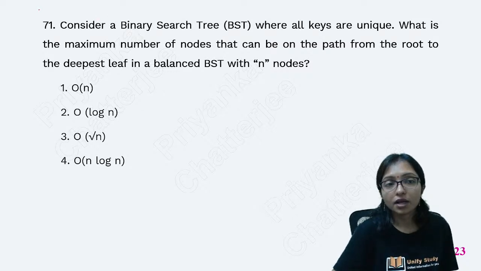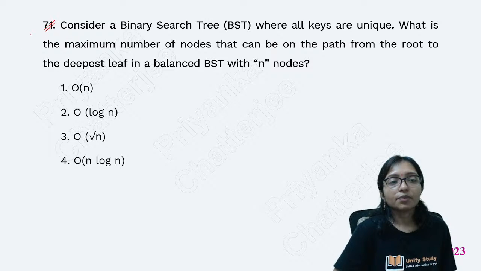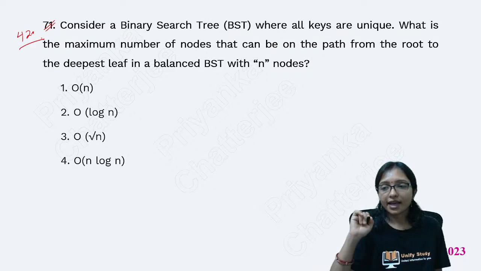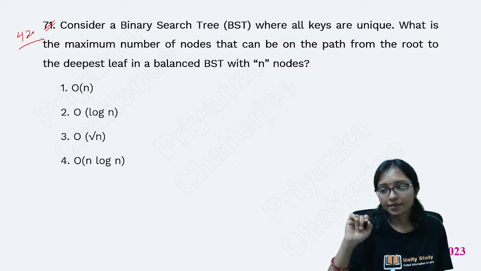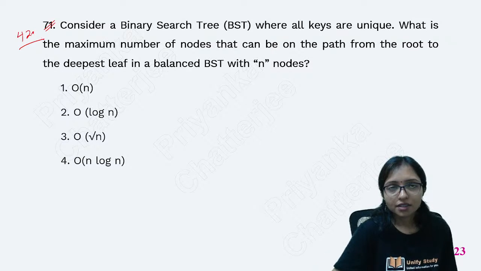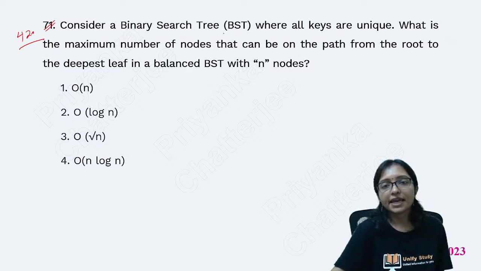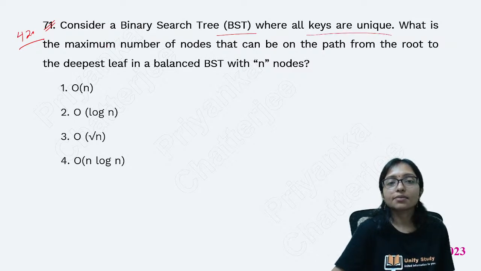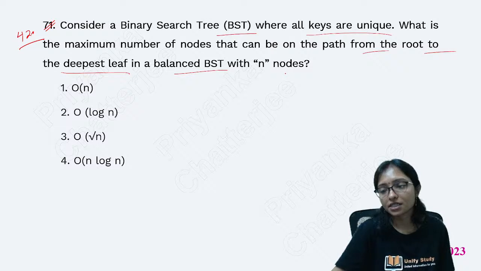Now question number 42. Algorithm. Consider a BST where all keys are unique. What is the maximum number of nodes that can be on the path from the root to the deepest leaf of the balanced BST?